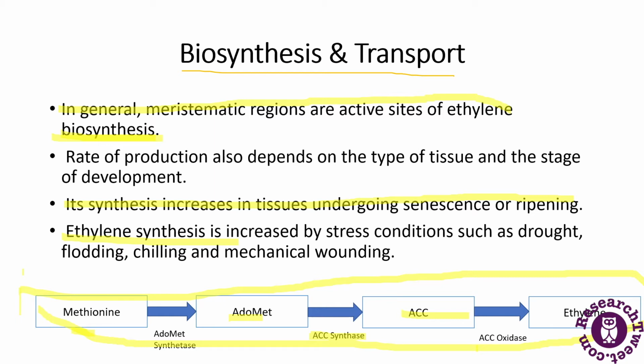So if someone asks you what the first precursor in ethylene biosynthesis is, it is methionine, which gets converted into ADOMET, then into ACC, and then into ethylene.